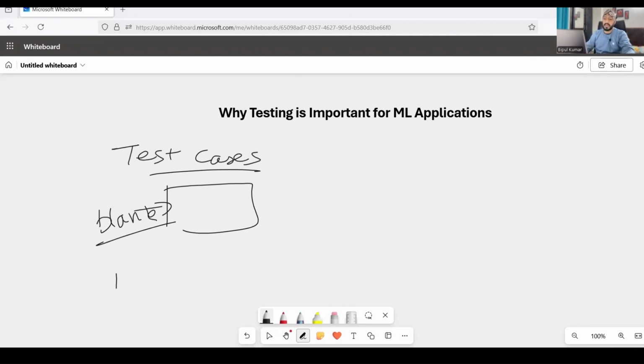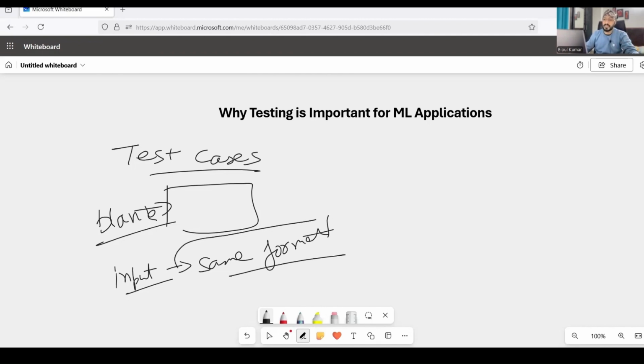What will happen if the input given is not in the same format as we had used for the training? How is my app going to behave? In this situation also, my app should behave very gracefully and it should not crash. So all these things we need to test and verify. Same thing for the return value: we are expecting that in any situation it should not return a null value. That also we need to check.